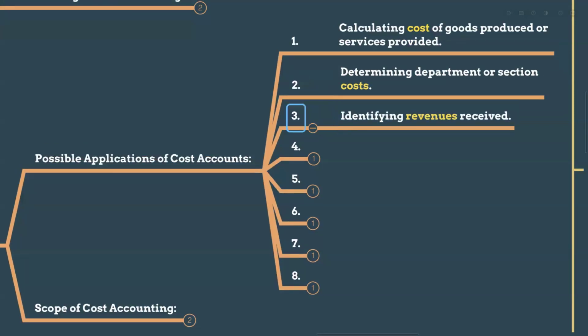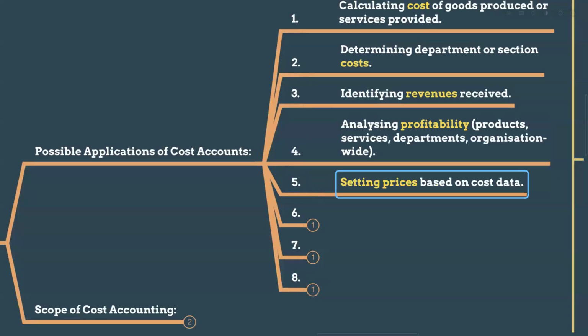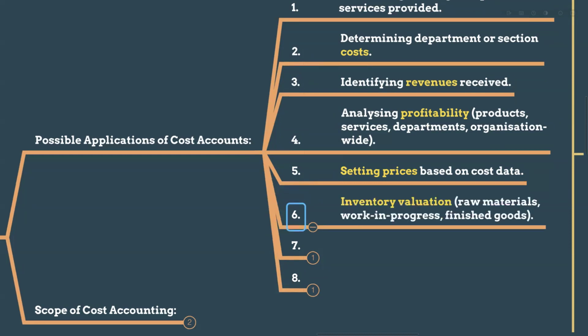And we have to identify what are the revenues received, right? And analyzing the profitability, right? Which products are very profitable? Which products or services are making continuous losses, right? Department-wise profitability, organization-wide profitability, and setting the prices based on the cost data. If we have the cost data, management will decide the markup or margin, 10% or 20%, even 50% from the cost. So setting the prices based on the cost data is an application of cost accounts.